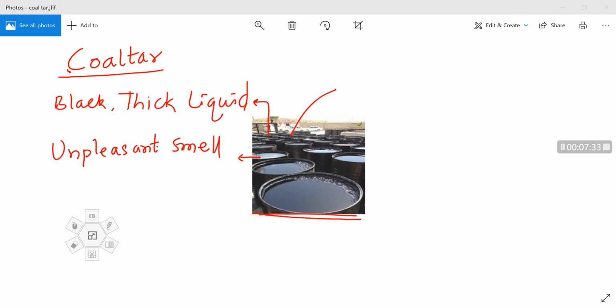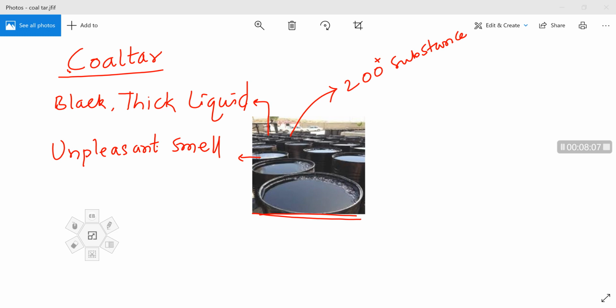Moreover, many researchers point out that it is a mixture of 200 plus substances. That means from coal tar we can prepare a number of substances. It is a mixture of more than 200 substances.